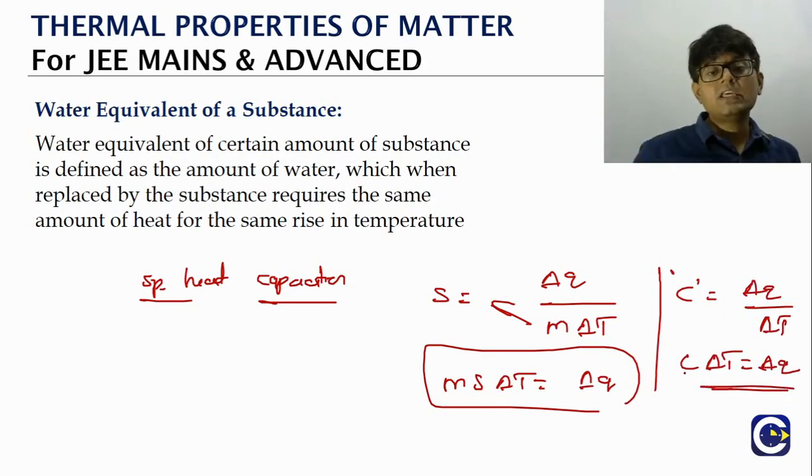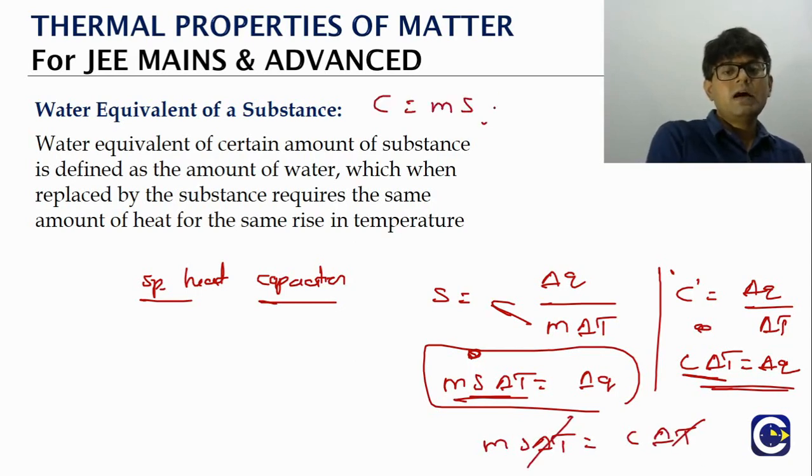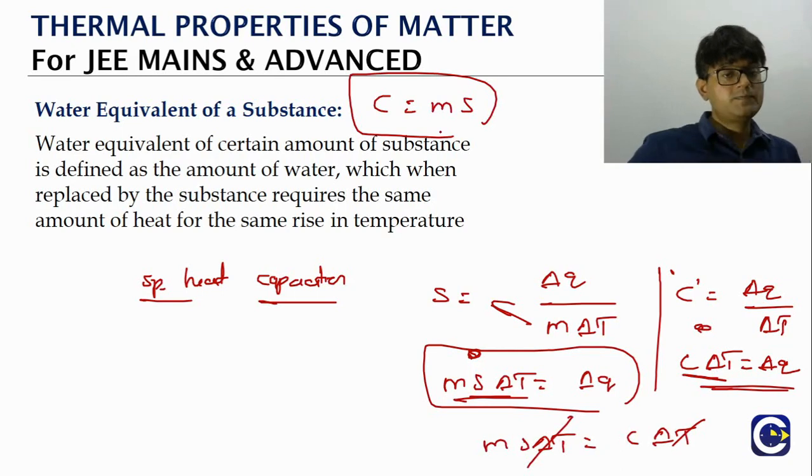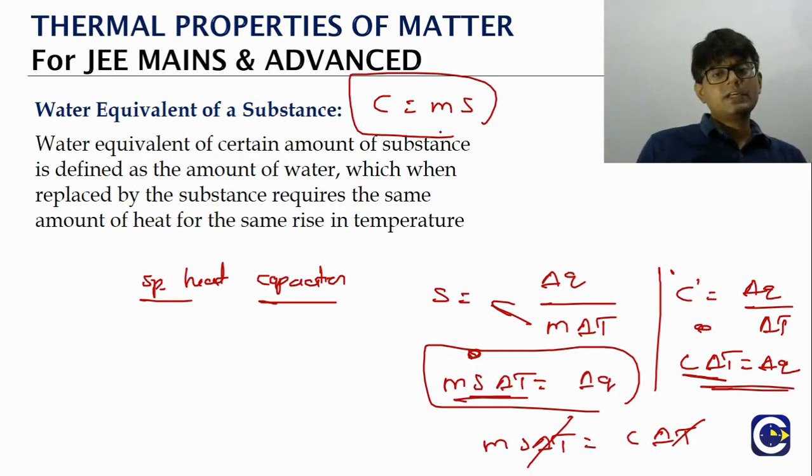So if you want to know the heat change for the object, either we can express this in terms of the specific heat capacity, or in terms of the overall heat capacity of the object. By the way, we can also have one more relation here. Heat change is the same in both the equations, which means m s delta T should be equal to C into delta T. So the heat capacity of any object is the mass of the object into the specific heat capacity of the material the object is made of. Now, different objects will be made up of different materials, so the specific heat capacity will keep changing.